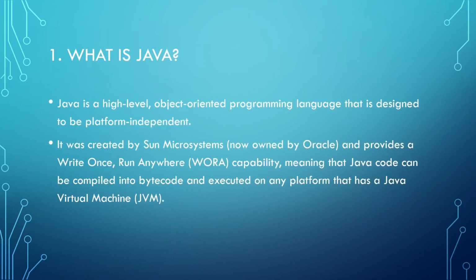Java is a high-level object-oriented language that is designed to be platform-independent. It was created by Sun Microsystems, now owned by Oracle, and provides a write once, run anywhere capability, meaning that Java code can be compiled into bytecode and executed on any platform that has a Java virtual machine.